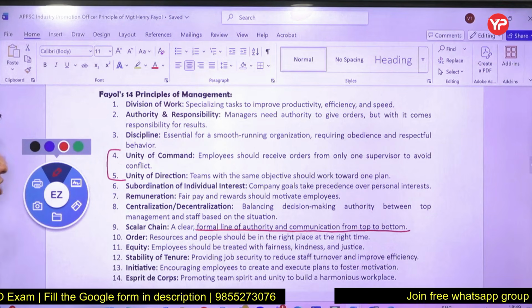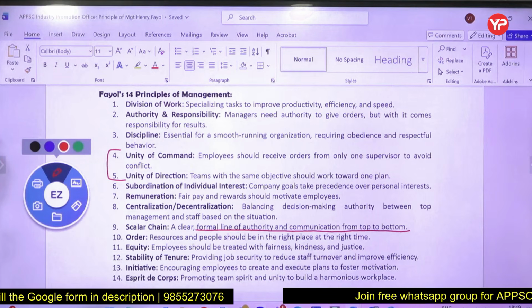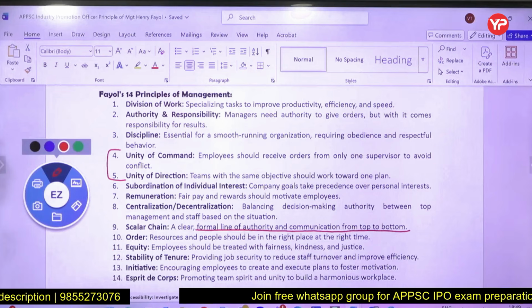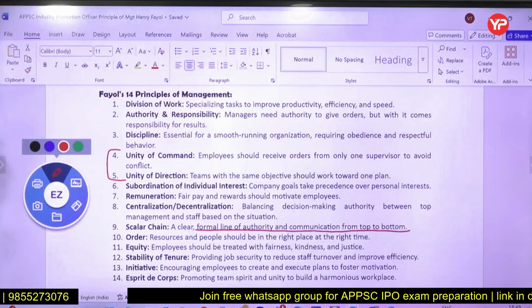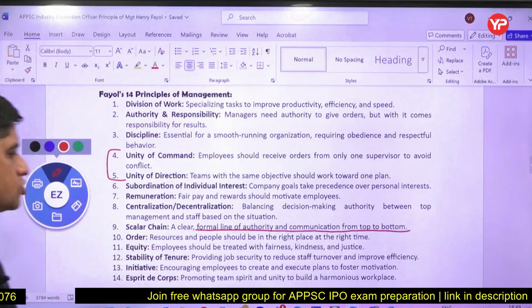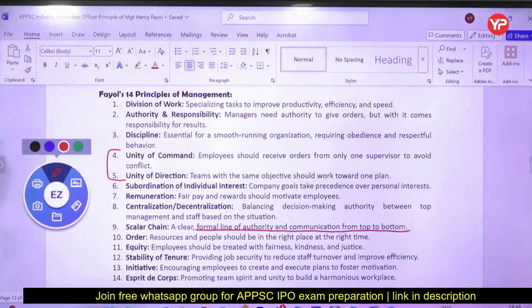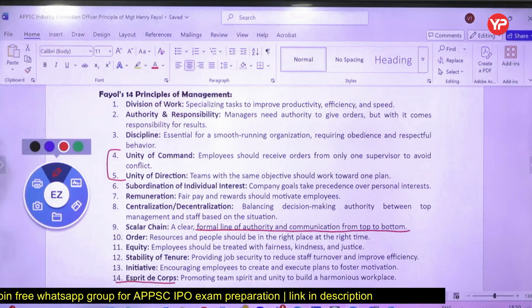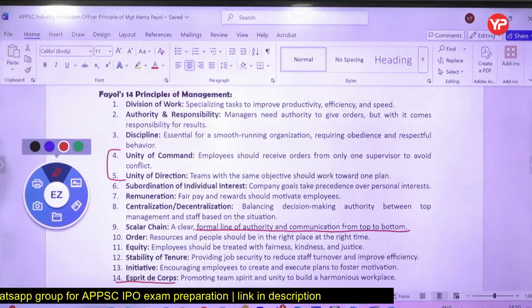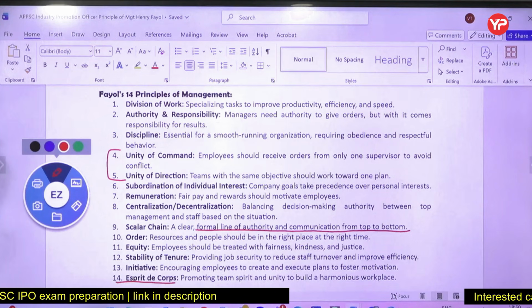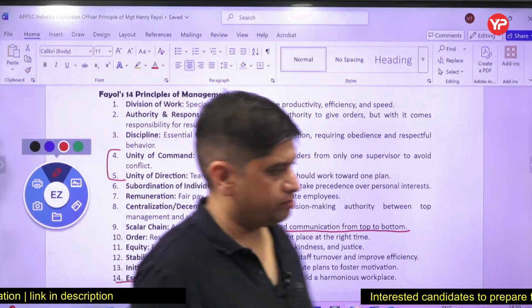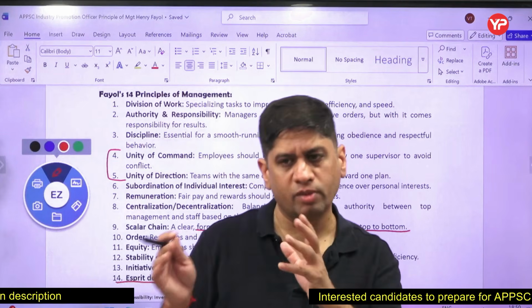Equity, you have to treat everyone with fairness. Stability of tenure, so turnover should be less, there should be job security. Initiative, right? So you have to encourage employees to take the initiative. Esprit de corps, what is the meaning of that? To make the workplace harmonious, you have to promote team spirit. Esprit de corps means, like, in any particular project, the members of the project should all be motivated.